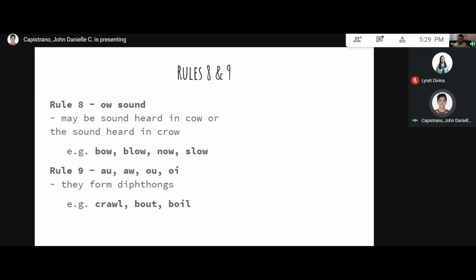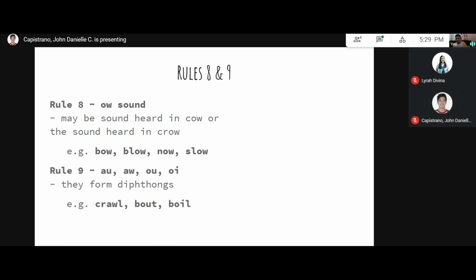That's bow actually. All right, rule 9. Rule number 9, oi. Is it oi, sir? Oi, that's right. The second, oi, boil. They form diphthongs. Example, crawl, boat, and boil.